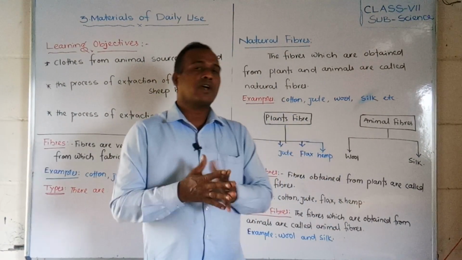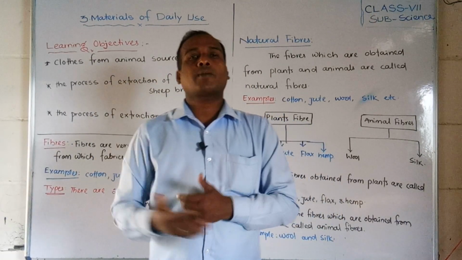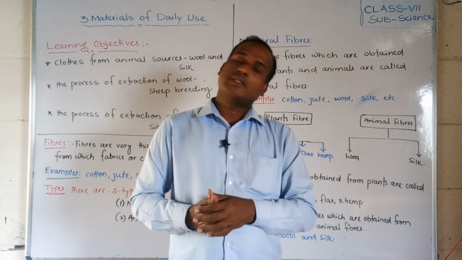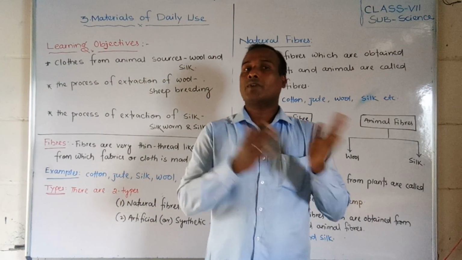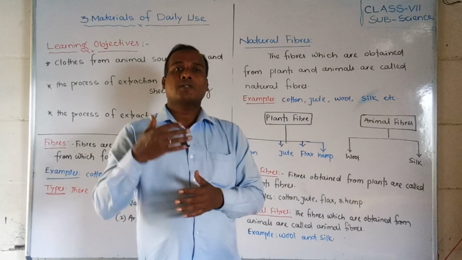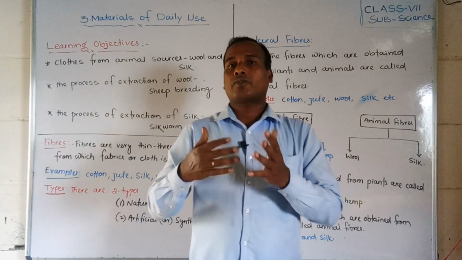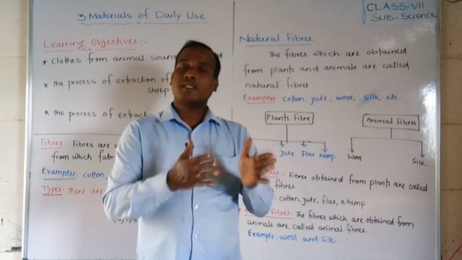We are getting these fibers generally from animals and from plants, and also we are making them in a synthetic way, by a chemical way. So today we are going to discuss how we are manufacturing these fibers, and how we are making fibers or fabrics. We will study this in this chapter.